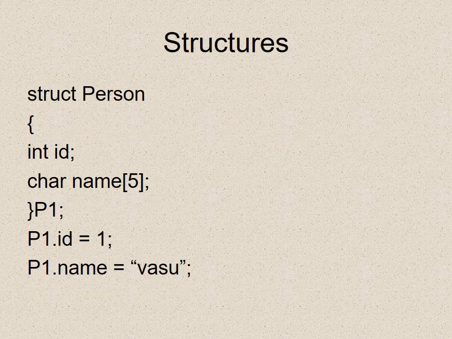Here is an example. We write struct person, and inside curly brackets int id, char name with memory 5, that is, it can store characters up to 5 places, and close the curly bracket and give its name p1. Now to access it, p1 dot id is equal to 1 and p1 dot name is equal to Vasu.